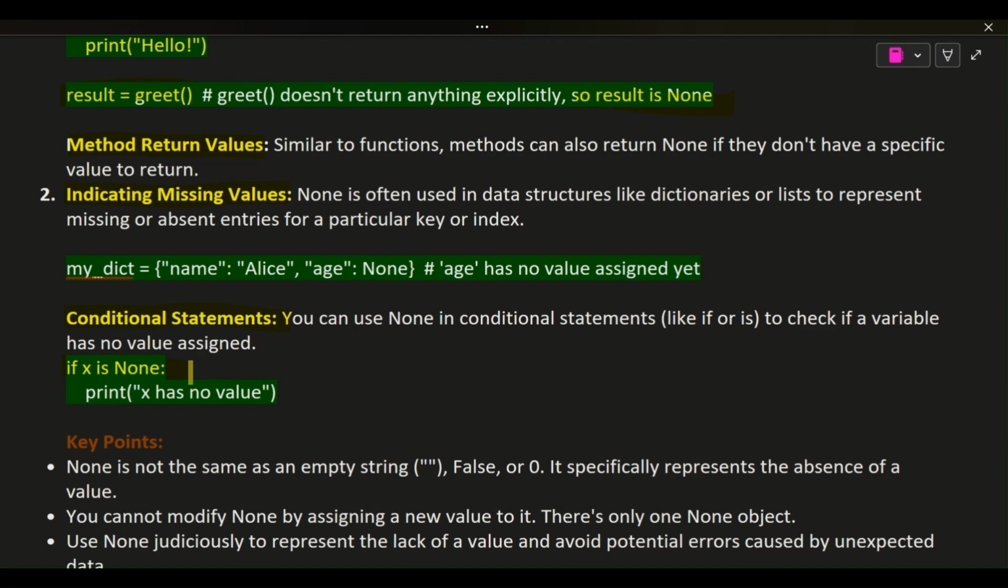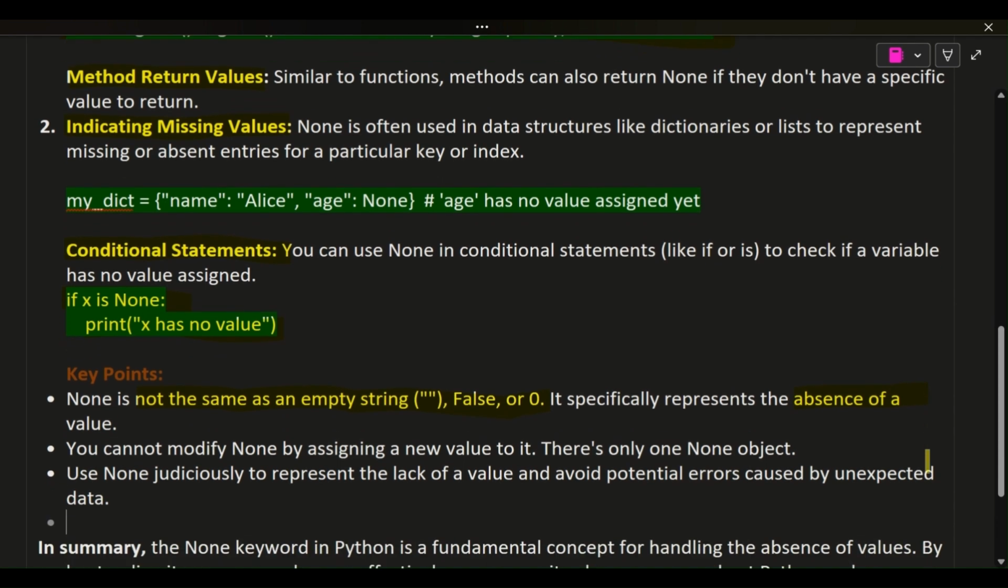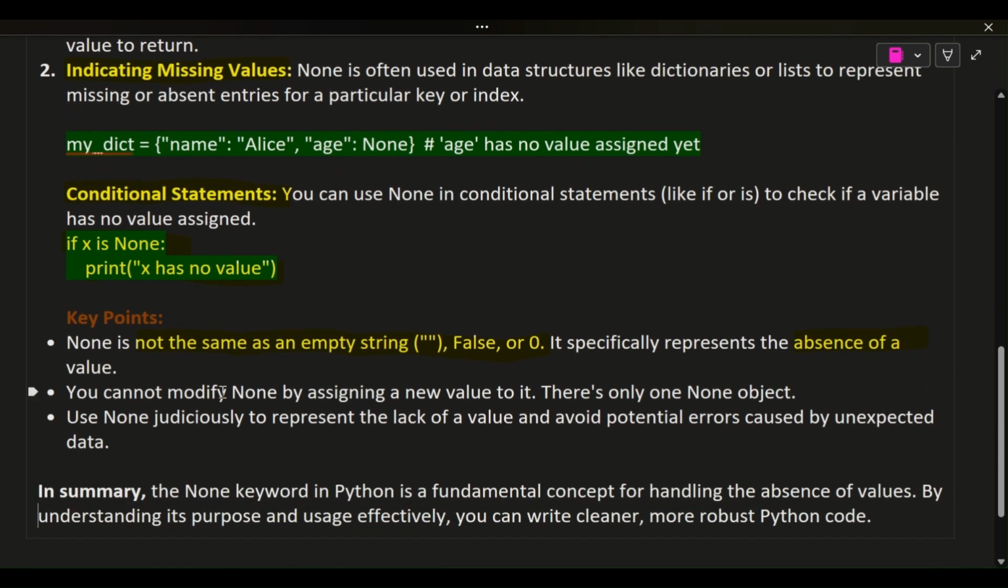If x is None: print("x has no value"). Key points: None is not the same as an empty string, False, or 0. It specifically represents the absence of a value. You cannot modify None by assigning a new value to it. There's only one None object.